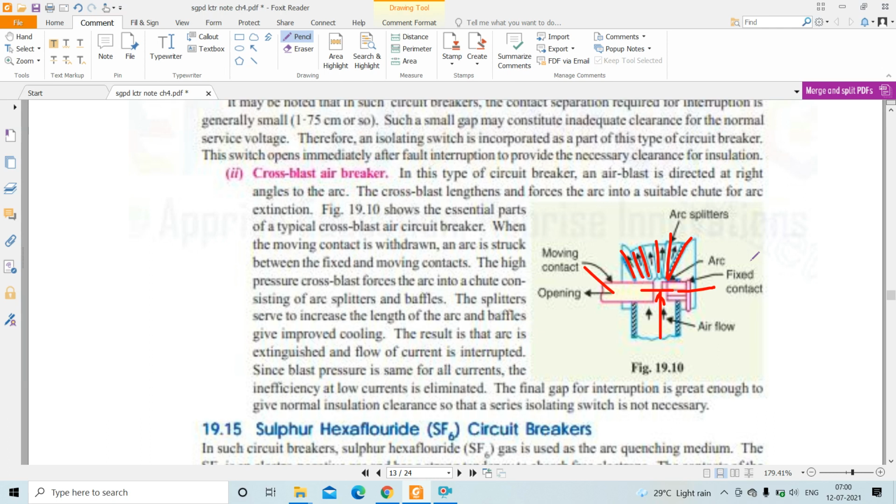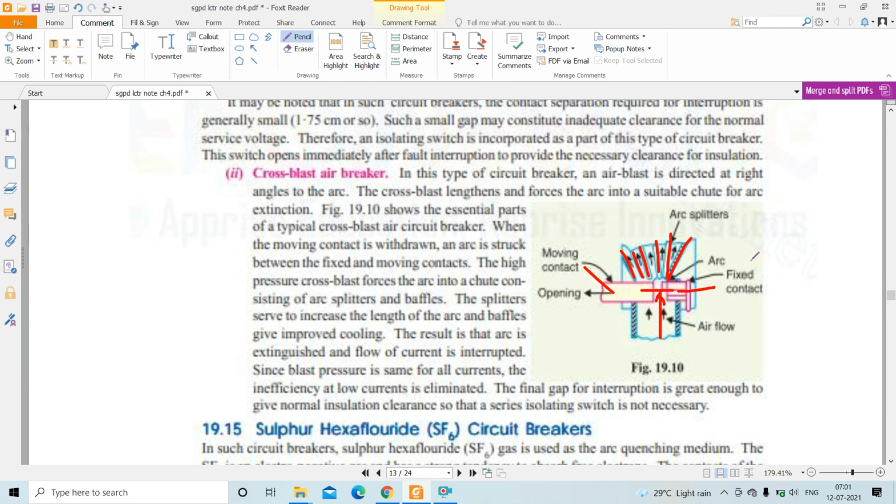When the moving contact is withdrawn, an arc is struck between the fixed and moving contact, and the high pressure cross blast forces the arc into a chute consisting of arc splitters and baffles. The splitter serves to increase the length of the arc, and the baffles give improved cooling, with the result that the arc is extinguished and the flow of current is interrupted. Since the blast pressure is the same for all currents, the inefficiency at low current is eliminated. The final gap for arc extinction is great enough to give normal insulation clearance, so a series isolating switch is not necessary.